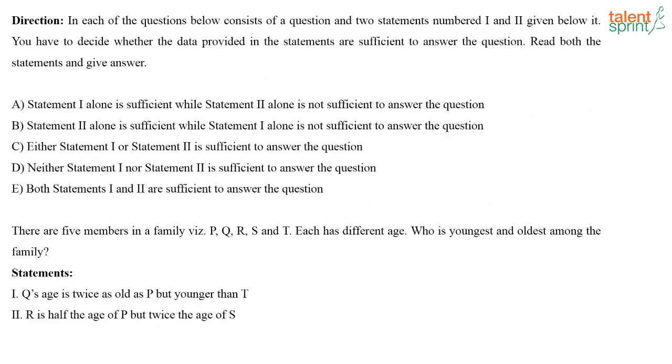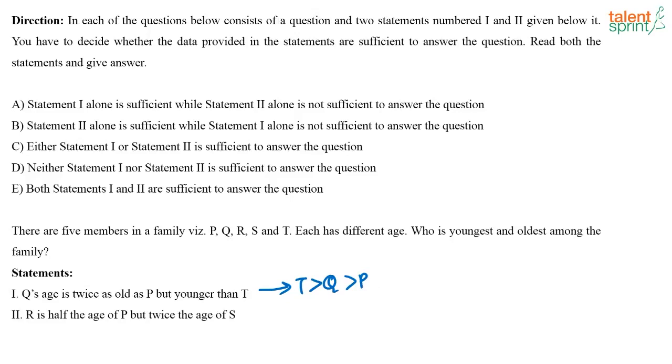The next question is on data sufficiency. There are 5 members in a family: P, Q, R, S and T. Each has a different age. Who is the youngest and the oldest among the family? What do you get from the first statement? Q's age is twice that of P but younger than T. Or I can say Q is older than P but Q is younger than T. That's what I understand. Correct?